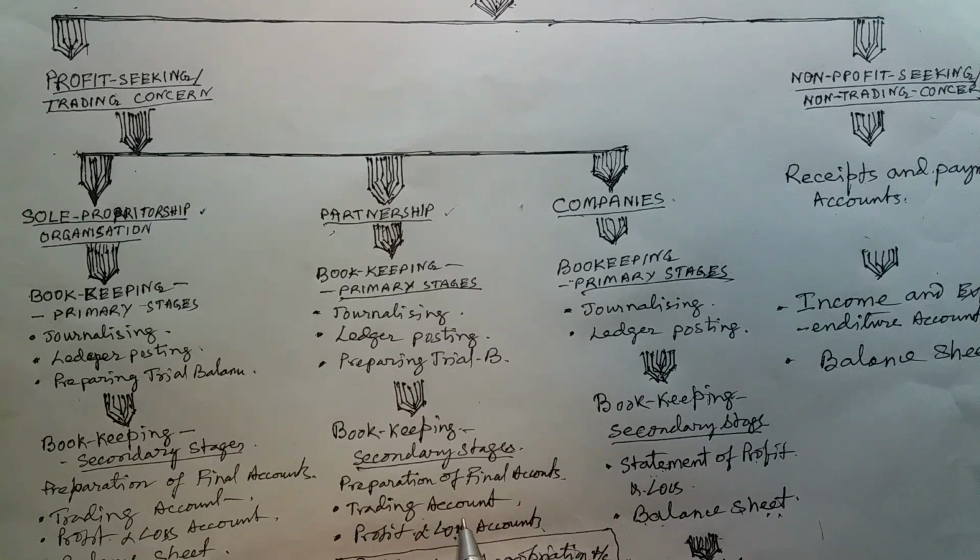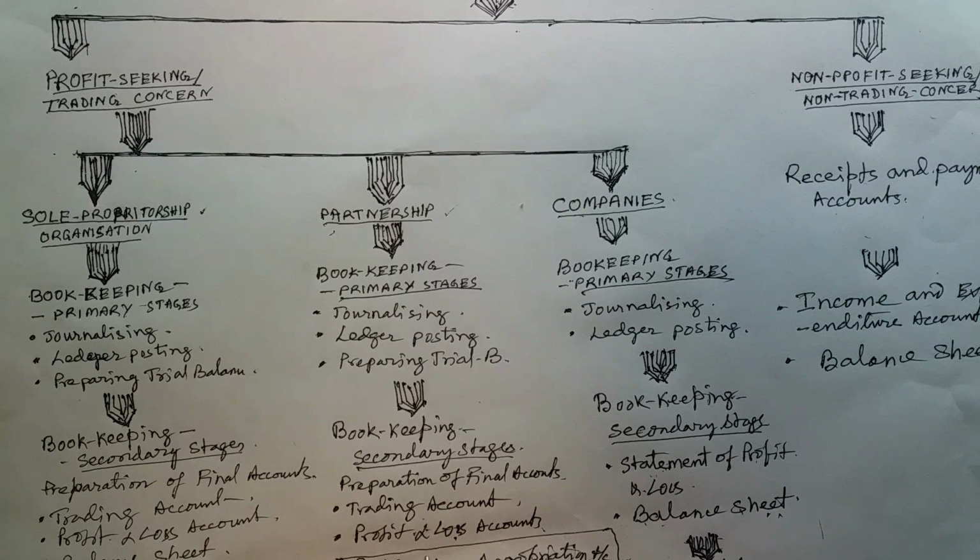Firstly we prepare the trading account to get gross profit, then the profit and loss account, from where we get net profit. Up to the trading account and profit and loss account, both organizations are the same. In sole proprietorship business, after preparation of the profit and loss account, the net profit is transferred to capital, and taking other assets and liabilities we prepare the balance sheet.